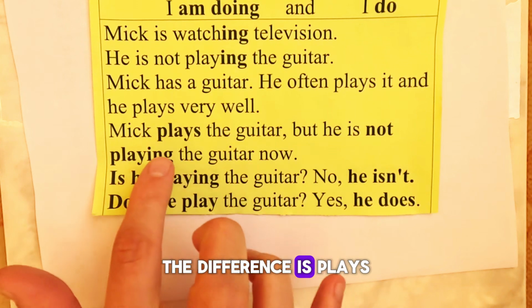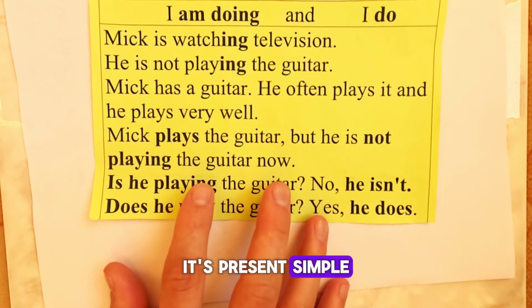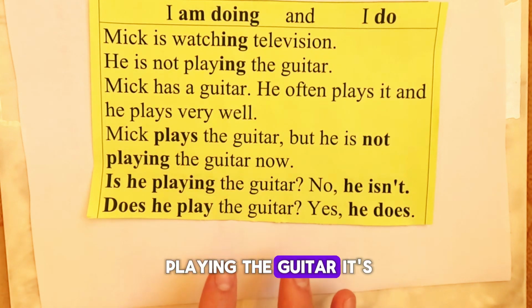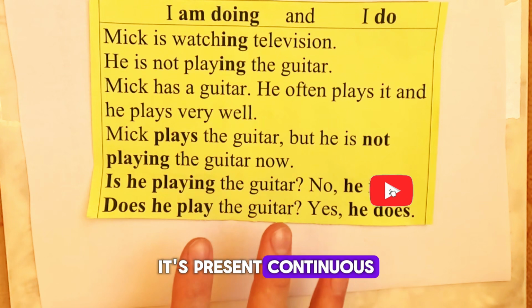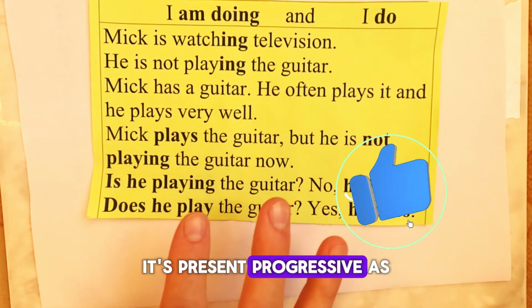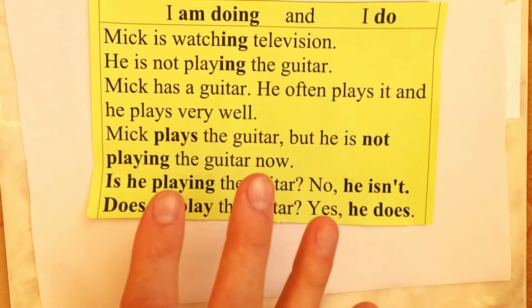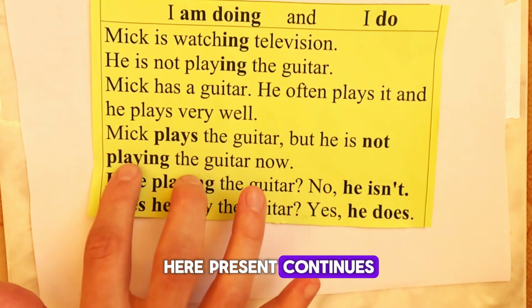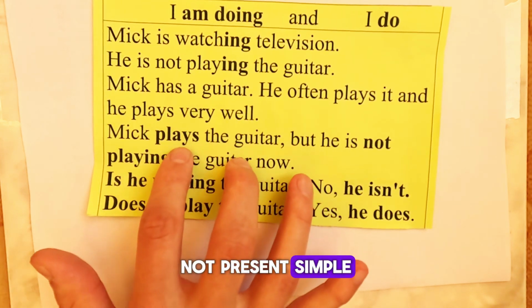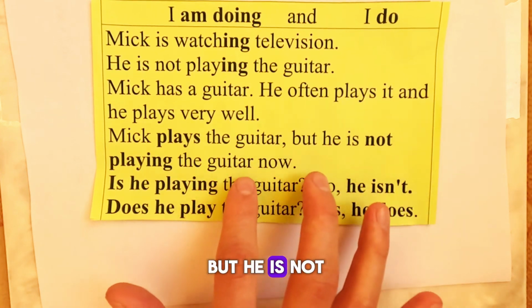The difference is, plays the guitar is general, it's present simple, but he is not playing the guitar is not general, it's present continuous, or present progressive, as it's also called. That's why we have to use present continuous here, not present simple. Present simple, he plays the guitar generally, but he is not playing the guitar.